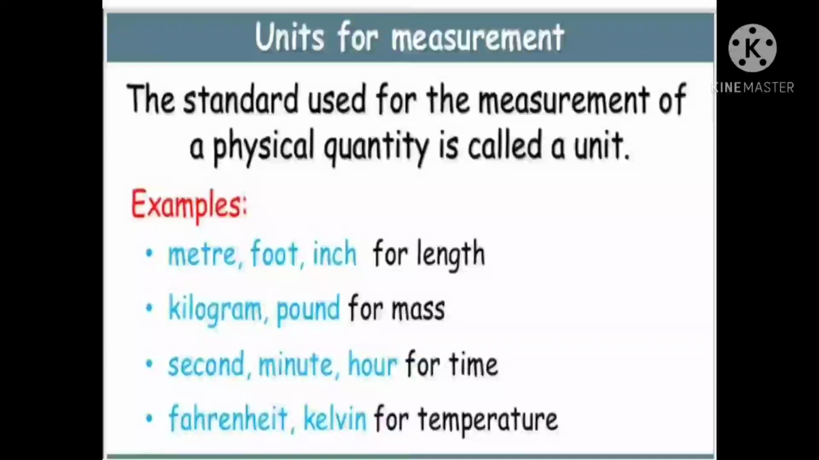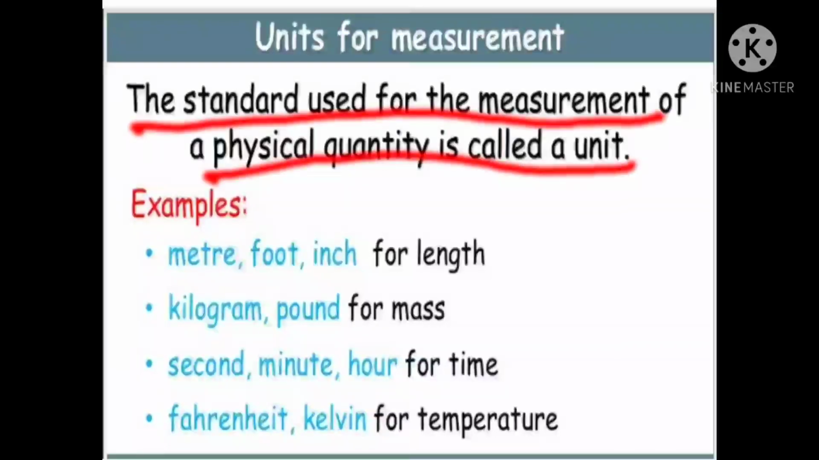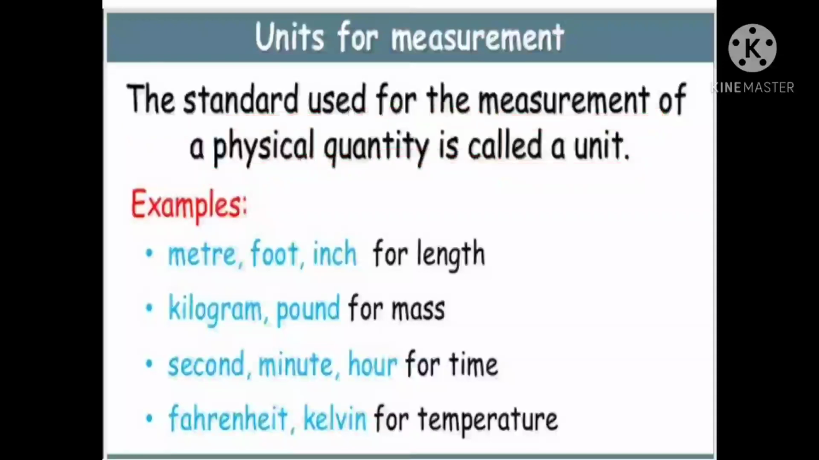So, what do you mean by unit? The standard used for measurement of a physical quantity is called a unit. Otherwise, we can also define it as a standard of measurement. For example, meter, foot, inch are all units used for length. Kilogram, pound we use for mass. Second, minute, hour we use for time. Fahrenheit, Kelvin we use for temperature.